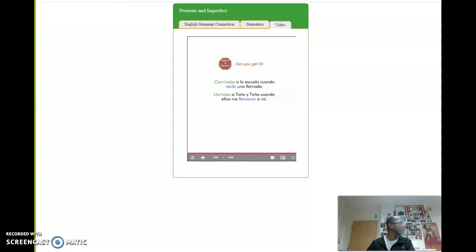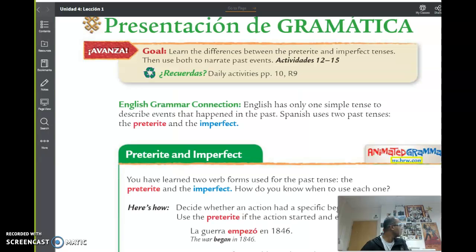Well, it has no complete end time. Correct. It just happened. You don't know when or how. Exactly. Something that went on, that was going on during that time, was developing in the past tense, and something that happened, an event that happened, with a specific beginning and end.